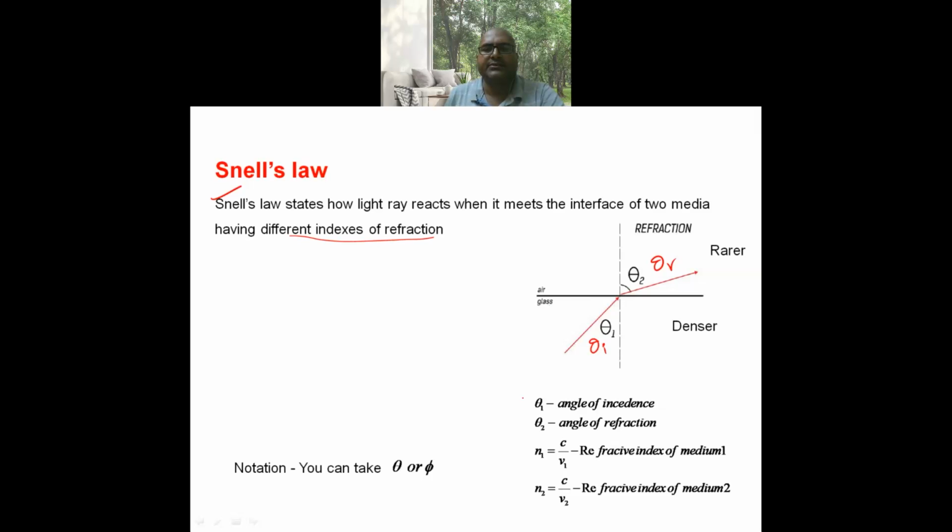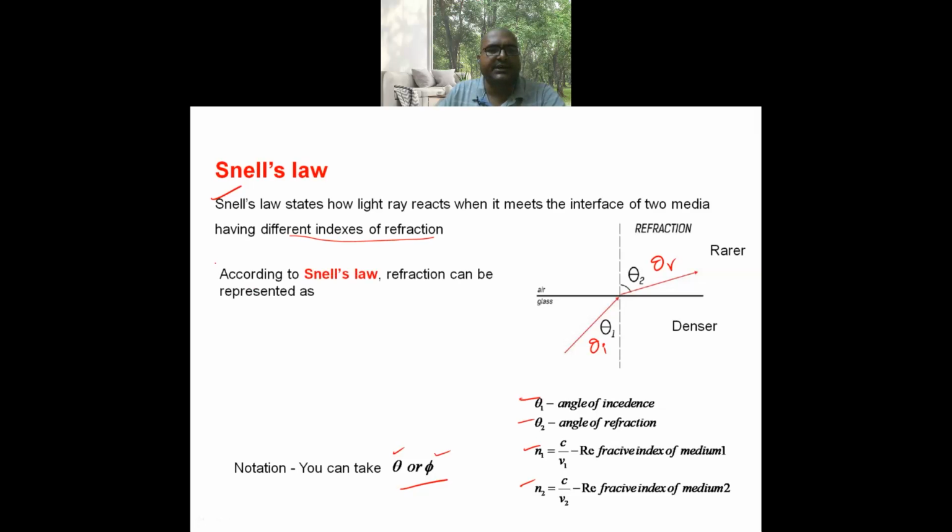Here you can take theta 1 as angle of incidence, theta 2 as angle of refraction. N1 is the refractive index in medium 1, N2 is the refractive index in medium 2. You can take the notation either in terms of theta or phi, doesn't matter.